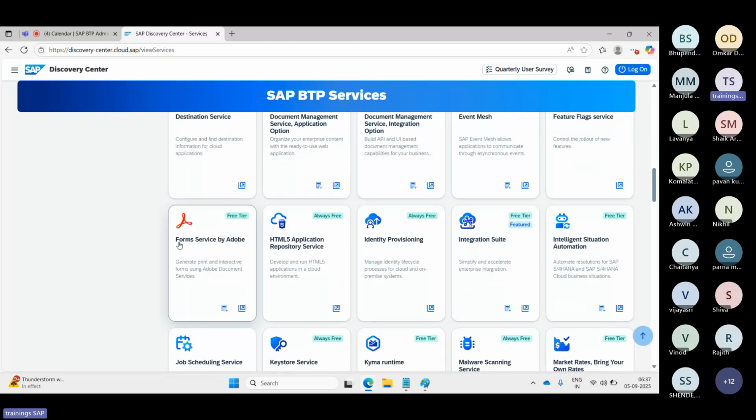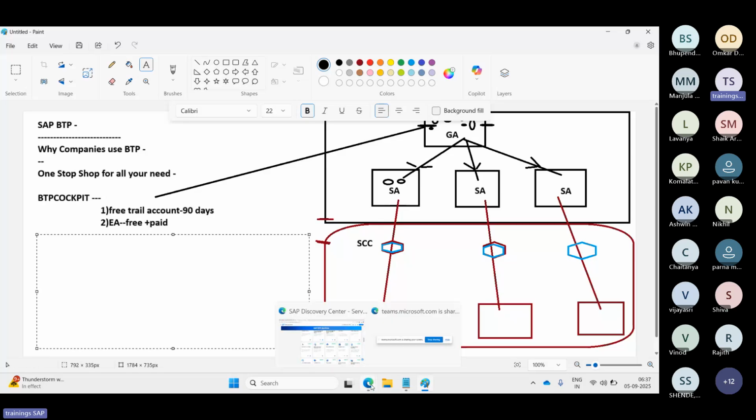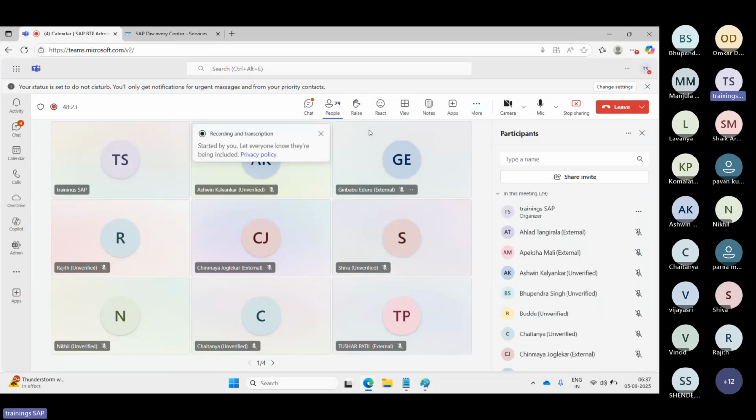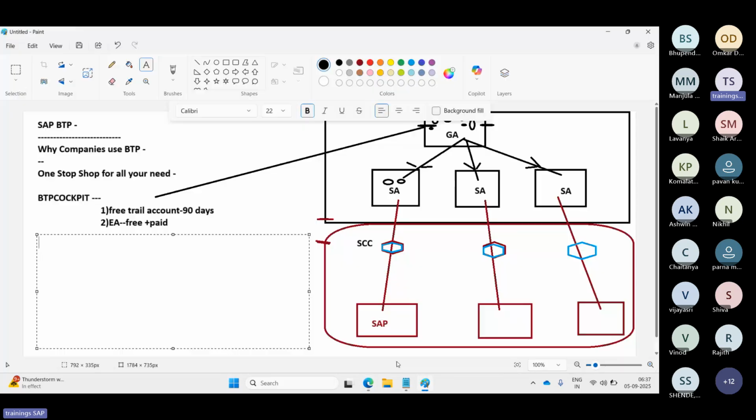So for example, let's talk about some real-time examples. Since we are not going to the actual classes because a few people are joining in and out, that's why I'm not going to the actual topic now. But here are some real-time examples where people are using the BTP, right?